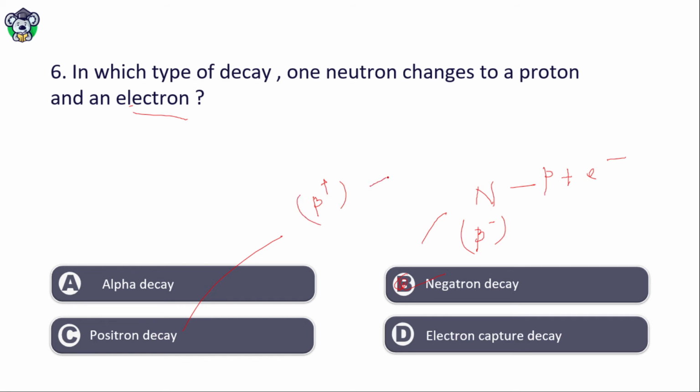In positron decay, what will happen? A proton will be converted or transformed to a neutron and a positive charge ion. Okay, this is positron decay. In alpha decay, you know, that is helium 4. So in the product of alpha decay, there will be decrease in the atomic number by 2 and mass number by 4.